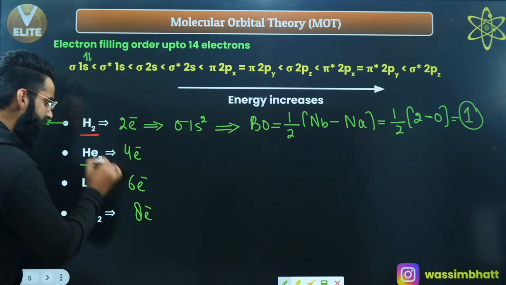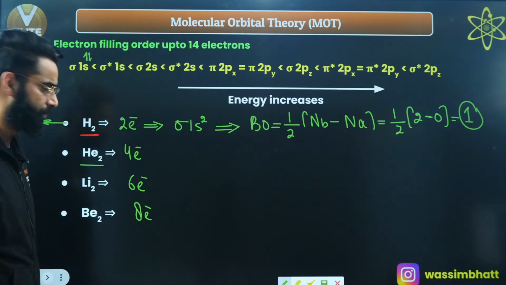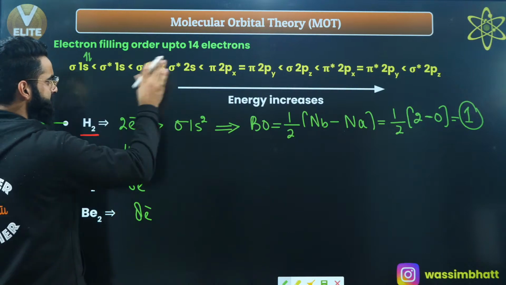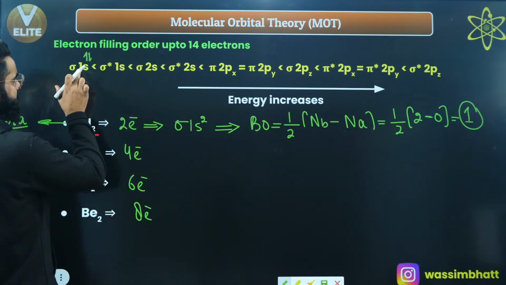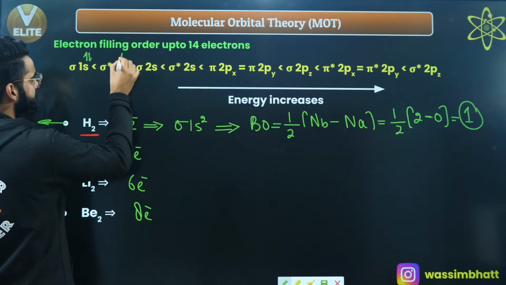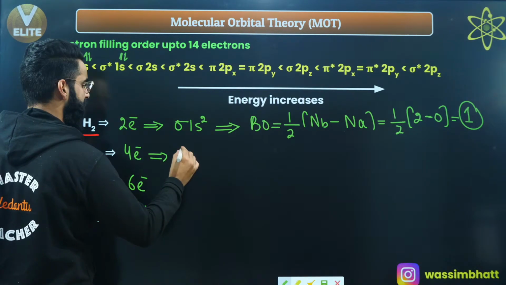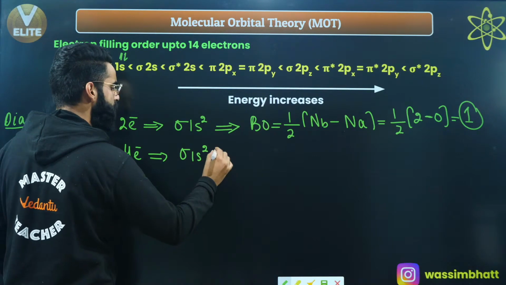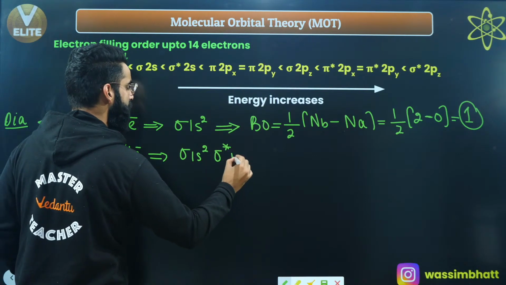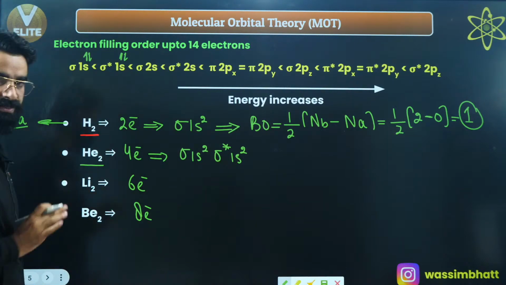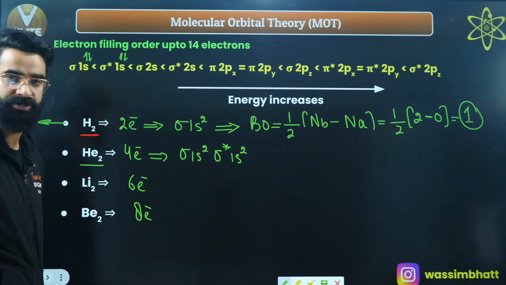So, now let's try to talk about He2. Since there are 4 electrons, I need to accommodate these 4 electrons in these molecular orbitals. 2 electrons are present in sigma 1s and 2 electrons in sigma star 1s. So what is its molecular orbital configuration? It's sigma 1s2, then sigma star 1s2. This is the molecular orbital configuration of He2, correct?